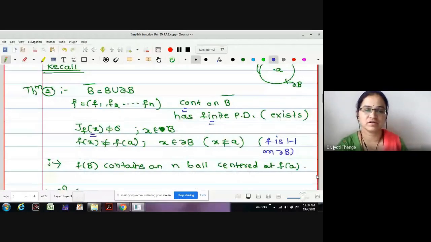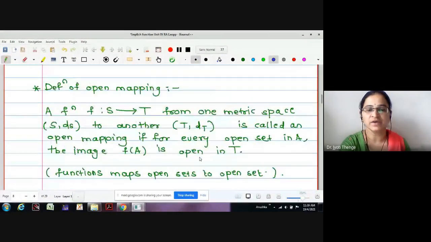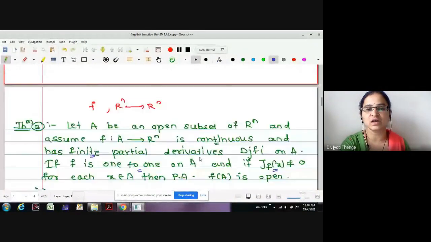In the last lecture, the first theorem we recalled is: if there is an open ball B, and its closure B bar, along with its boundary ∂B, and if a multivariable, multivalued function is continuous and has finite partial derivatives, and the Jacobian determinant is non-zero for the points x in B, and f(x) is not equal to f(a) for the points on the boundary, then we have proved that the image of the open ball B, that is f(B), contains an n-ball centered at f(a). We have seen the definition of open mapping. A mapping which takes open sets to open sets is an open mapping.